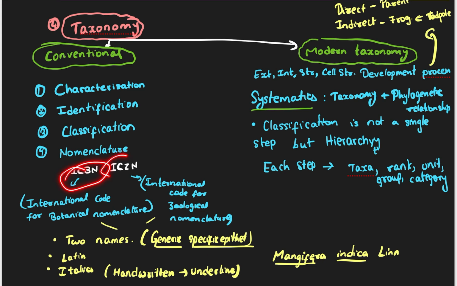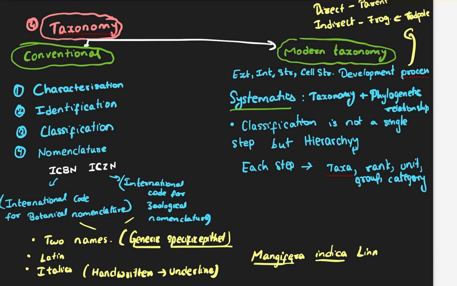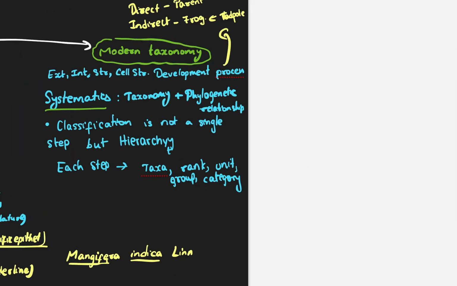Then we have ICBN and ICZN. These are the international codes for biological nomenclature. ICBN is the botanical nomenclature code, and ICZN is the zoological nomenclature code. So these are responsible for plant names, and these are responsible for naming all the different types of animals. These are the rules that I discussed. Next we'll be starting the next part of our chapter, which is taxonomic hierarchy.